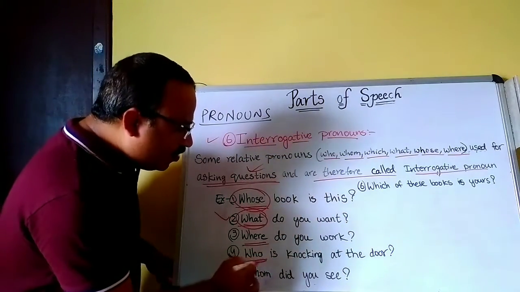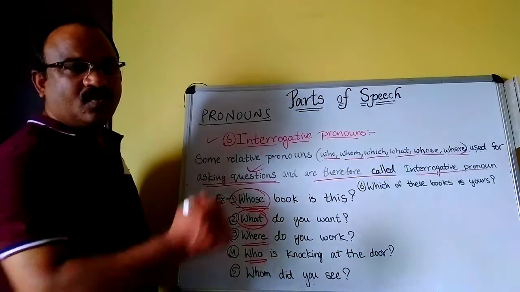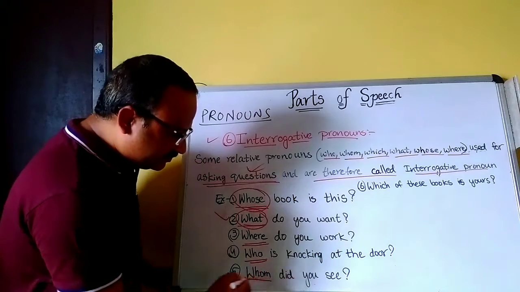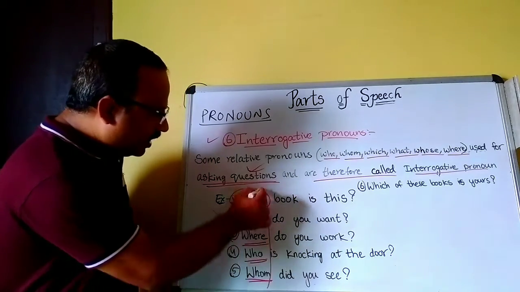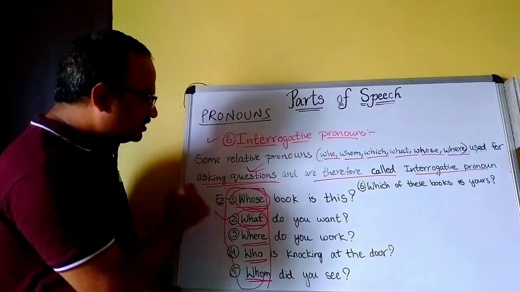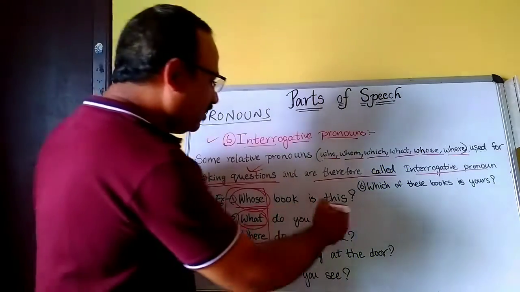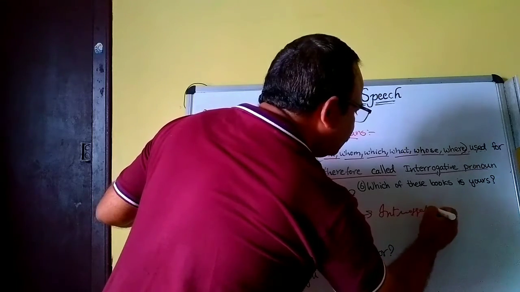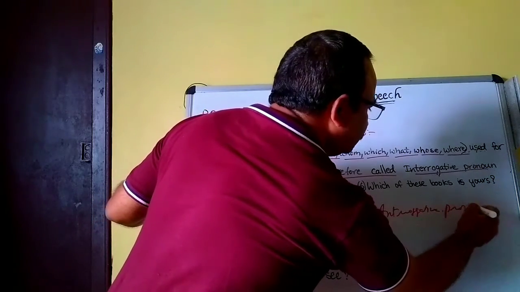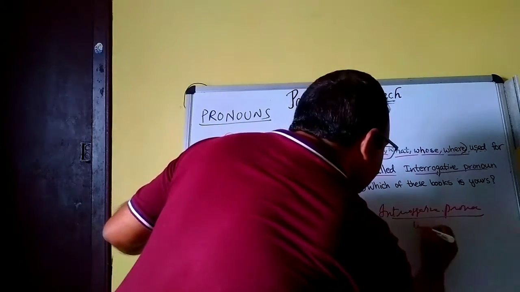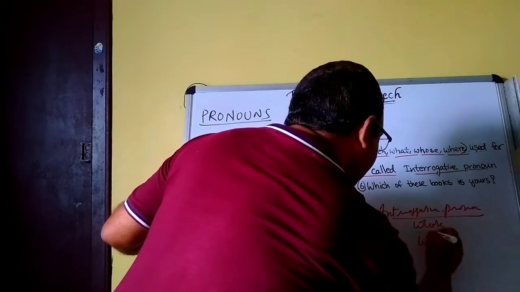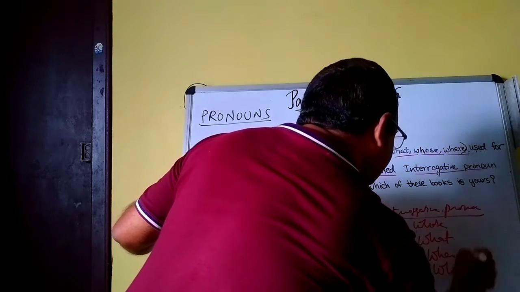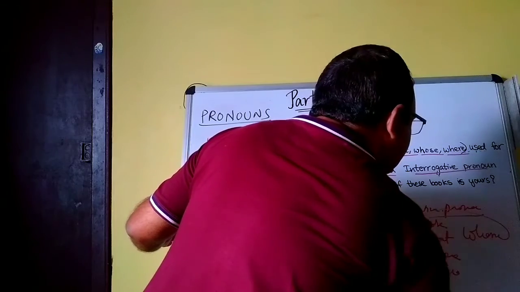Who is knocking at the door? Whom did you see? So these are all direct questions or WH questions, and these are all called interrogative pronouns: what, whose, where, who, whom.